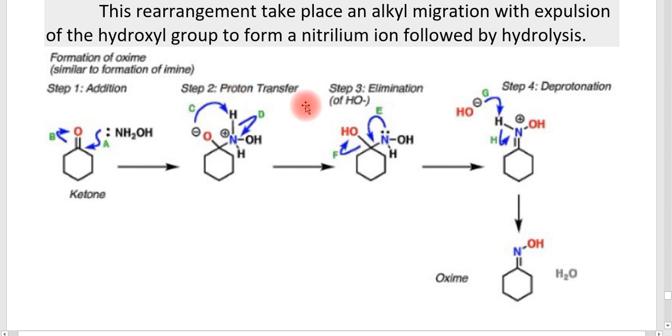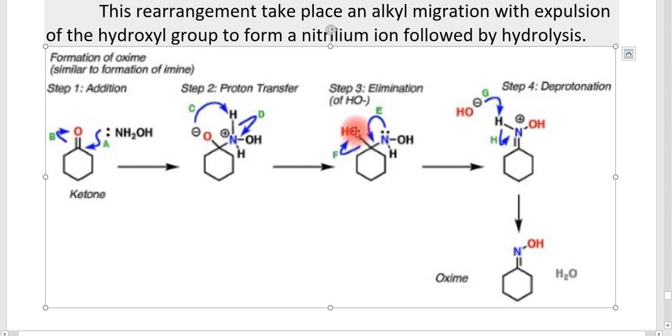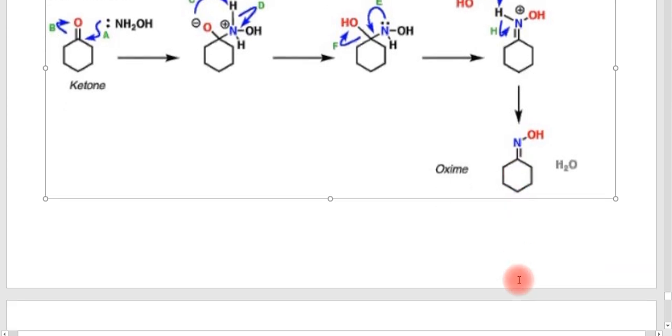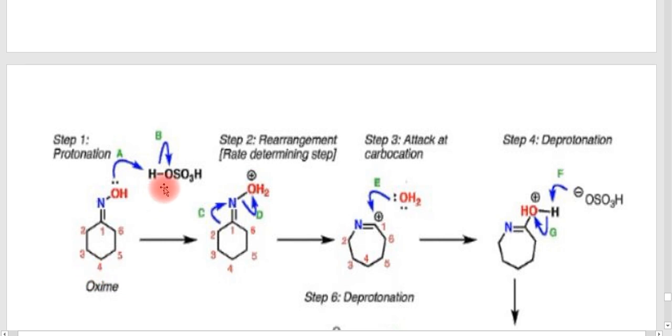So in the second step, through a proper proton transfer, you will get another product. By the elimination of this OH here, you will get another intermediate, and through this intermediate a deprotonation takes place. This H is leaving, and as this H leaves from the compound, you will get the oxime which is needed for your Beckmann rearrangement. This oxime in the presence of sulfuric acid, that is H2SO4 here, and out of that H is considered here, and the transfer of electron is shown like this, HOSO3H, actually it is H2SO4, and this is the oxime.